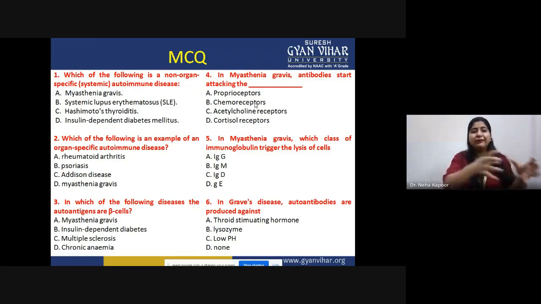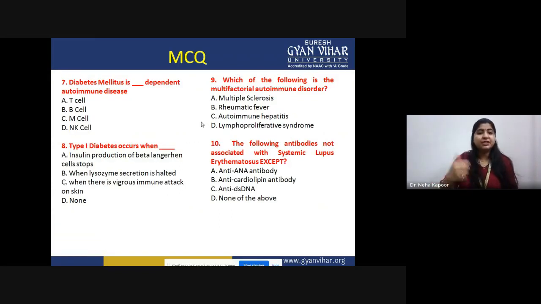Because we know we have five different types of antibodies, which antibody is the main key player? In case of Graves' disease, which kind of autoantibodies are being produced? In case of diabetes mellitus, that is type 1 DM, which kind of cells are involved in the killing of those beta cells? How is it happening? What are the reasons? What are the immunological tests? How can you go for the diagnosis part? How can you go for the therapy part? All of these things are covered in this lecture, and pertaining to those things, these MCQs are designed, and all of these MCQs are uploaded onto the LMS so that you people can attempt them.